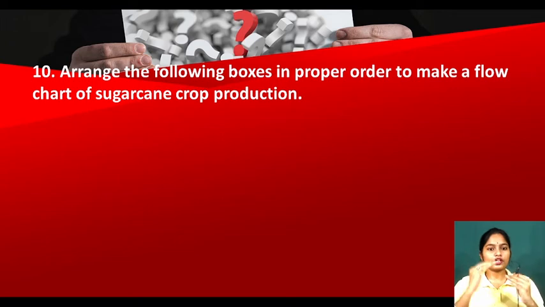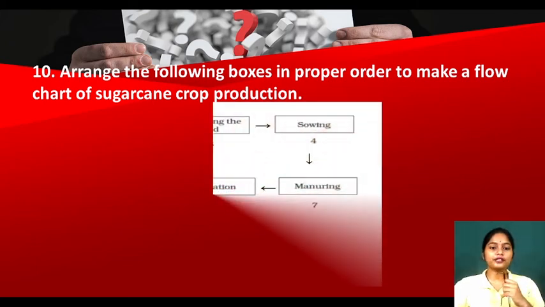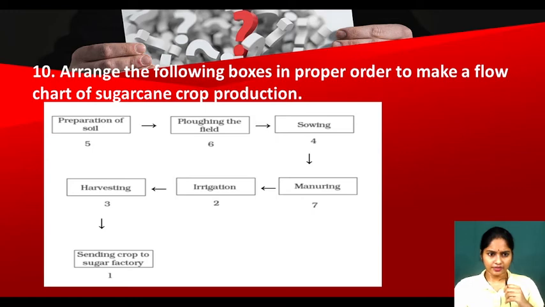Crop production, we know the different steps. Yes or no? Yes. So first step is preparation of soil. Then next is sowing of seeds. Then we will be giving manures and fertilizers. After that we will irrigate and weeding, then harvesting, then storage. Yes. Now see, these are not in a systematic order.